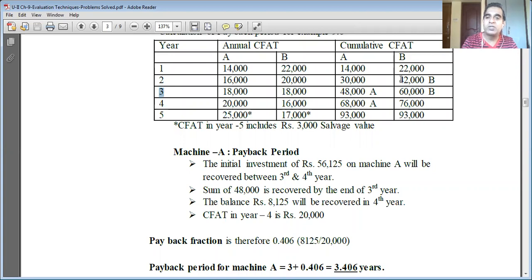Because the cost of machine B is 56,125 rupees, of which 42,000 will be recovered in year 2, and the remaining balance will be recovered in year 3. That is the reason why I have written B against 42,000 in the year 2 row, and B here against 60,000 in the year 3 row. So what is the CFAT in year 3? 18,000 rupees. This also will require finding the payback fraction.